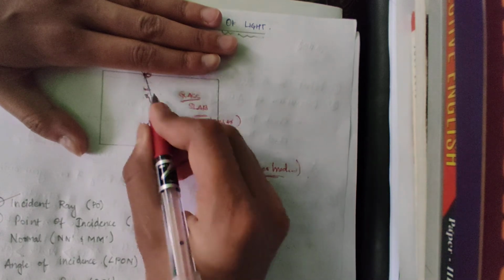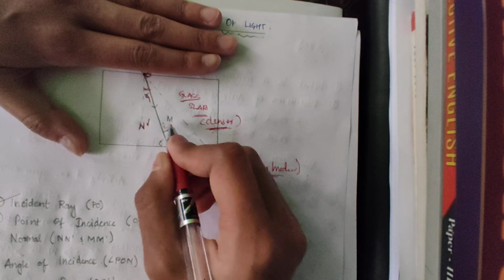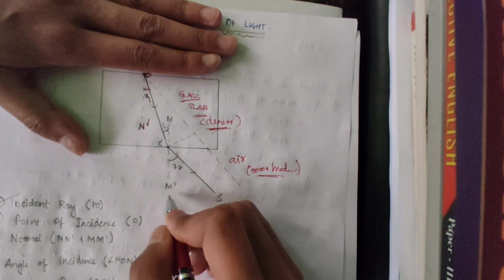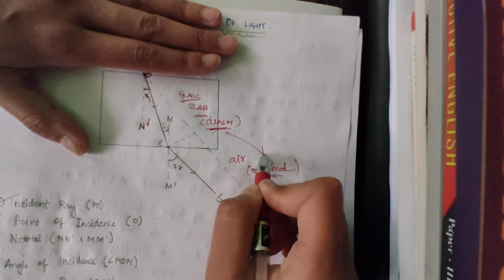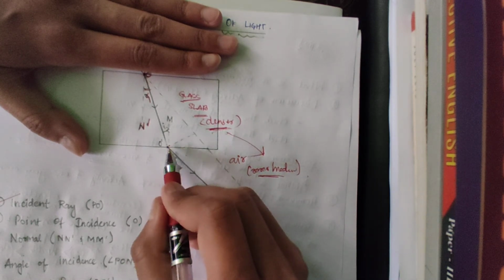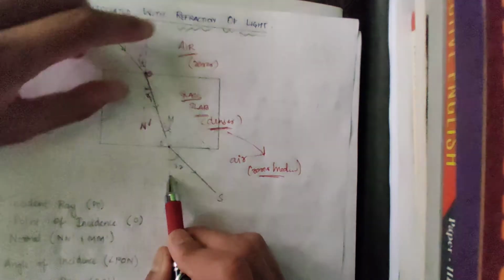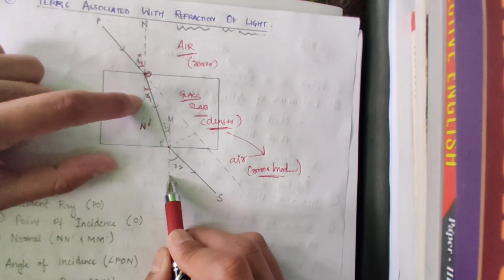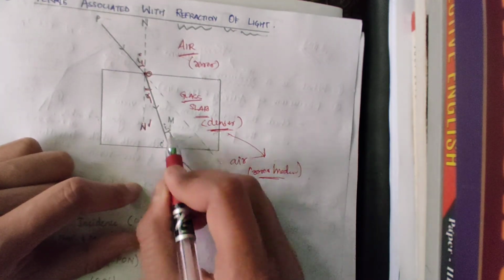If a ray of light is incident at this point, you draw a normal. Then it travels from a denser to a rarer medium, so the ray will bend away from the normal. As you can see here, it is towards the normal, but here it is away from the normal. Here the normal is M and M dash.